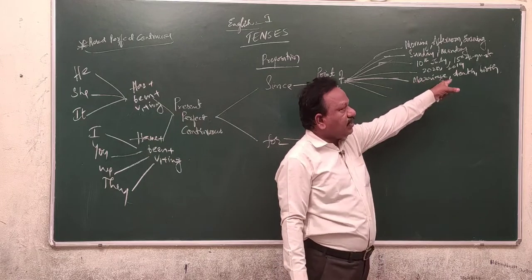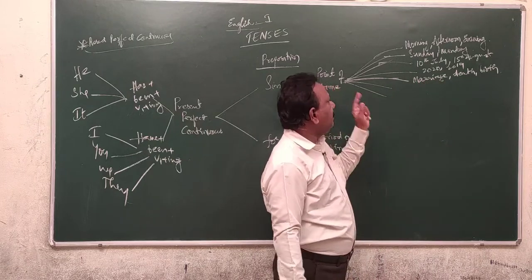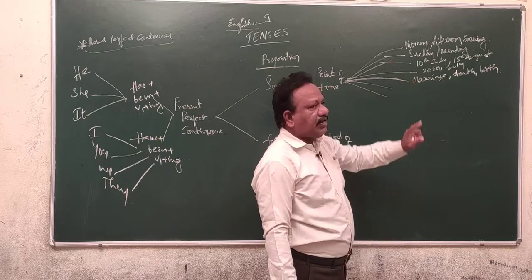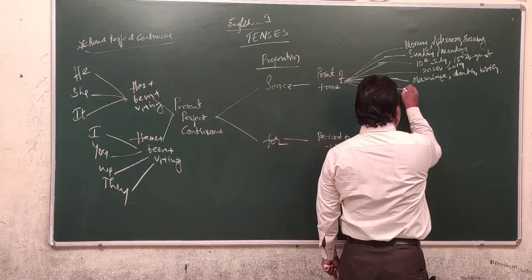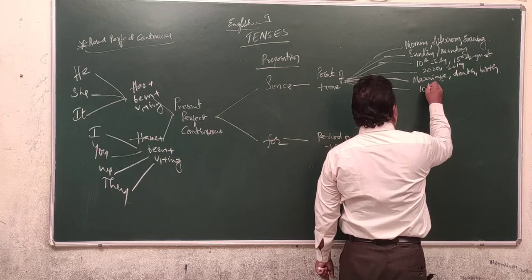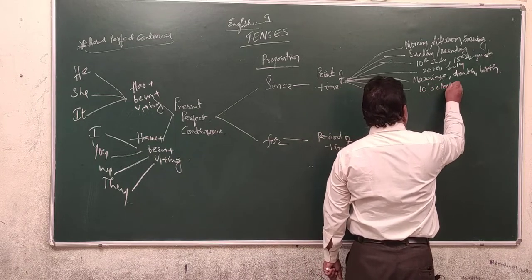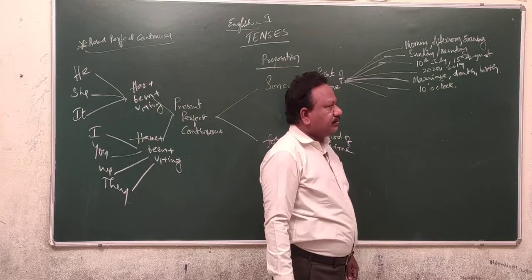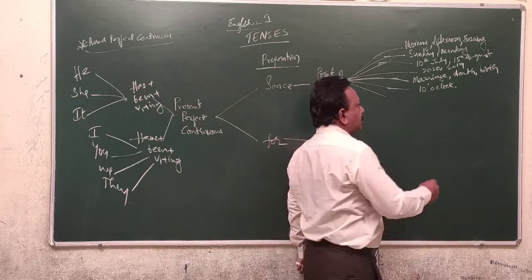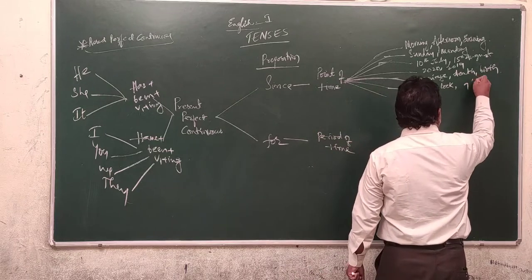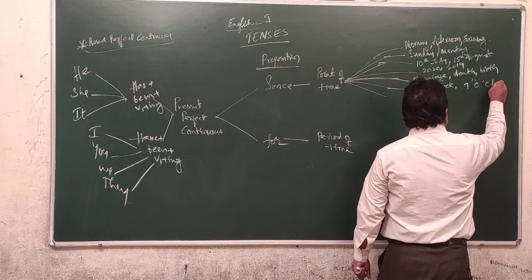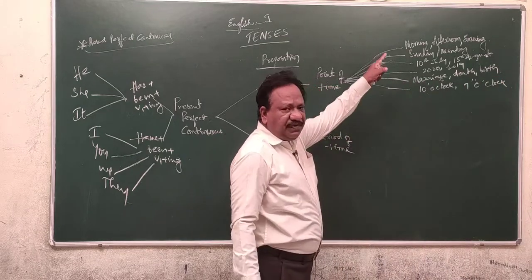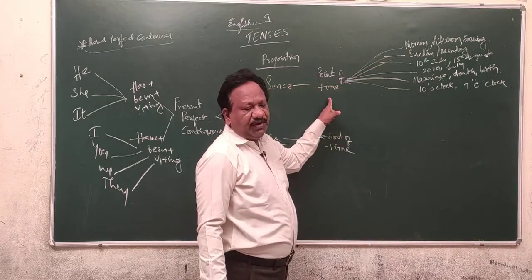Hence, these things also can be taken as a point of time. Means whenever you come across a particular time factor, for example, time 10 o'clock, 9 o'clock, that specific time factor is called point of time.